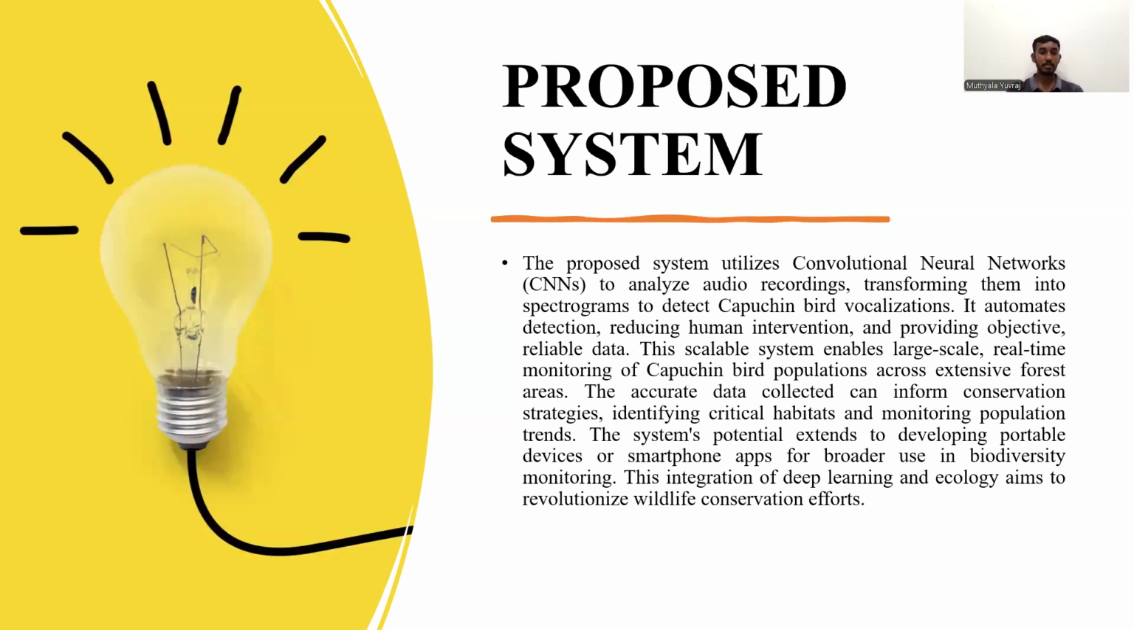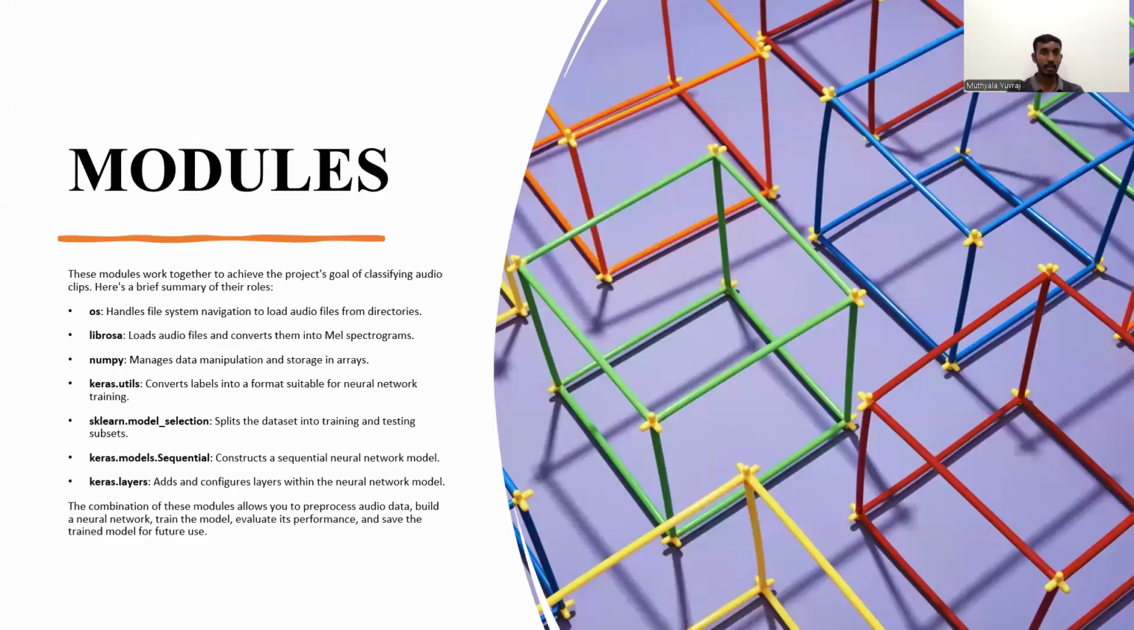Proposed system. In the proposed system, audio data is taken as input and converted into spectrograms. A convolutional neural network is then applied to the spectrograms, training the model to classify efficiently as either capuchin calls or not capuchin calls. The automation reduces human intervention and aids in monitoring the capuchin bird population across extensive forest areas.